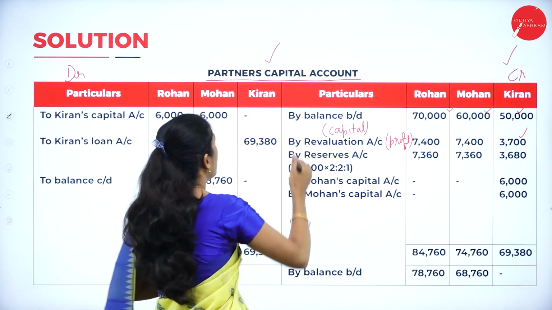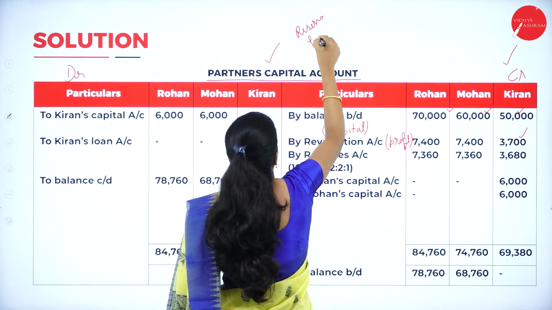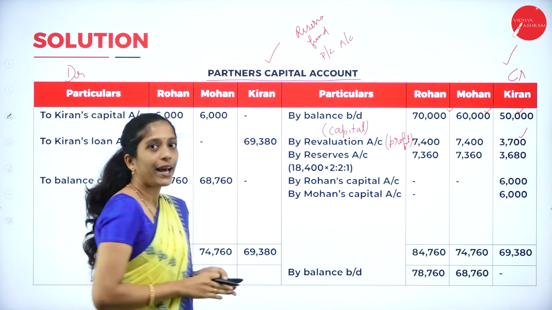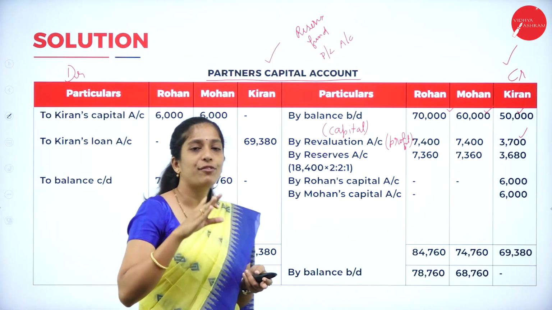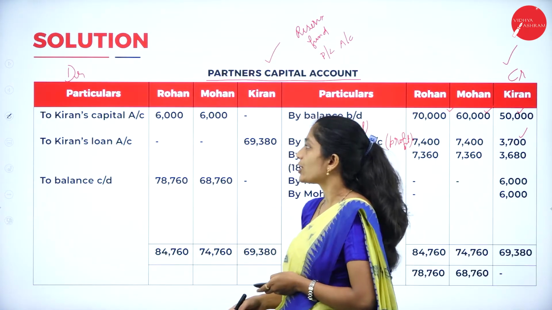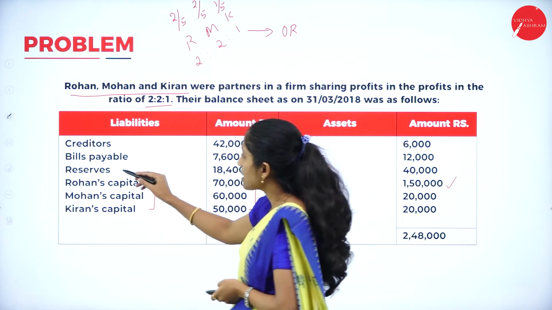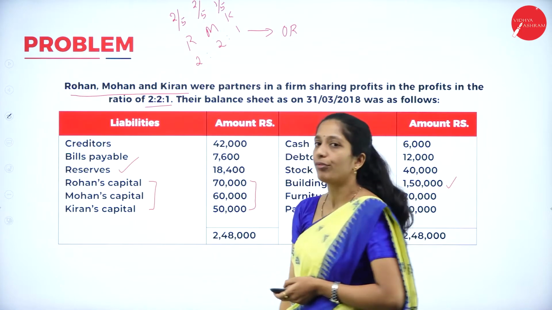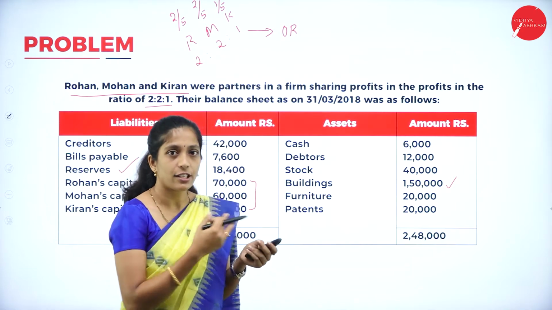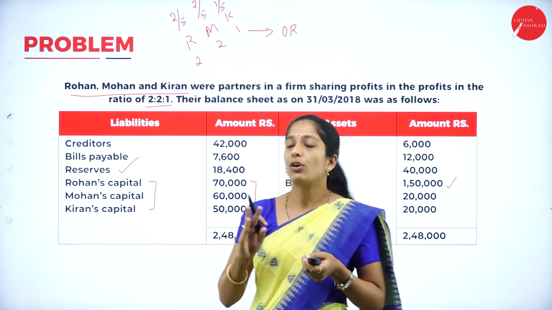Next, we have to check whether there is any reserve fund and profit and loss account in your balance sheet. Now we shall go through the balance sheet which is given in the question. So we have reserves here. How much? 18,400. We shall see whether there is any fund. No fund. We have to check the asset side also. Sometimes the profit and loss account will be on the asset side also. So we have only this reserve.